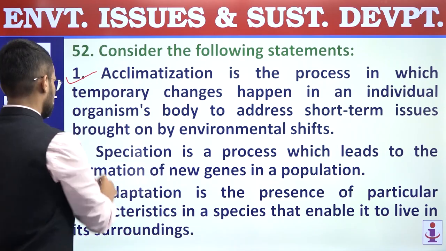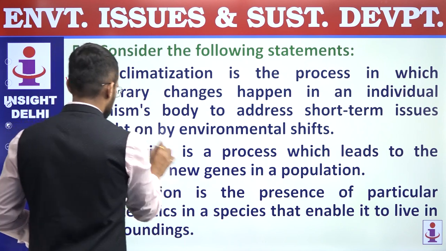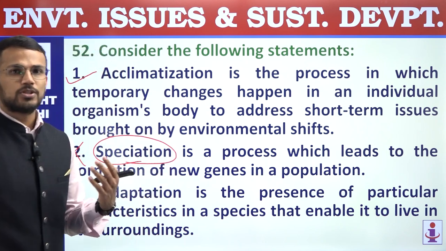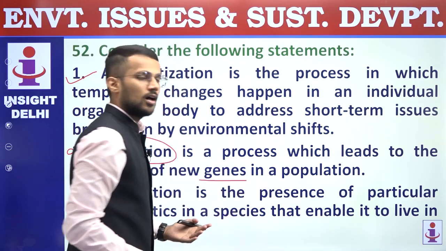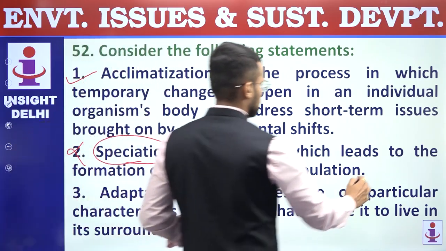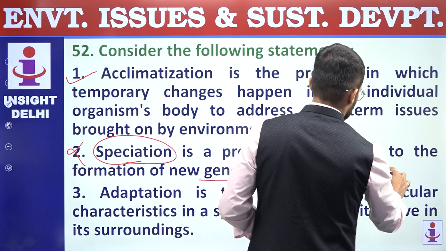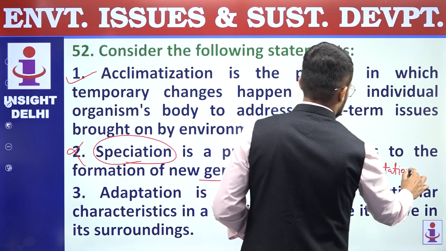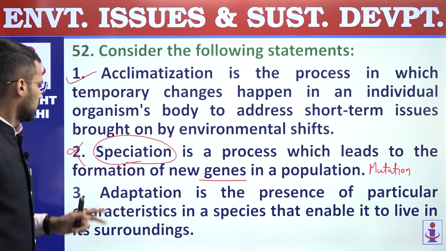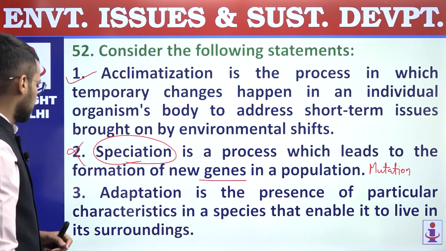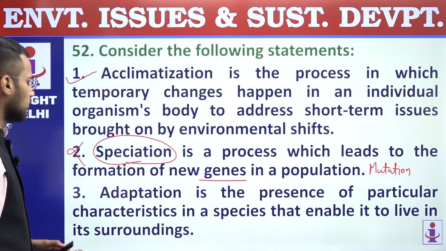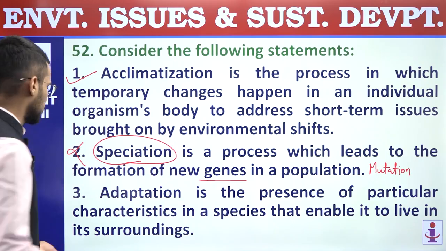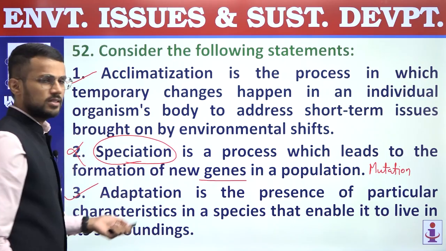Second, speciation is a process which leads to formation of new genes in a population. So this is incorrect statement, because we know that speciation means the process of formation of new species, and when new genes are formed, that process is called as the process of mutation, and that's why second statement is incorrect. Third, adaptation is the presence of particular characteristics in a species that enable it to live in its surrounding, right? So nothing wrong in this statement. Third statement is correct.